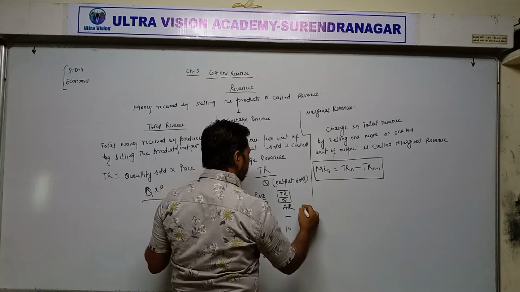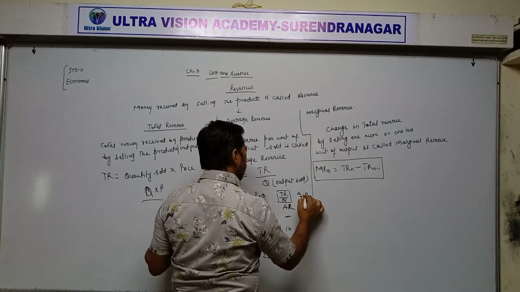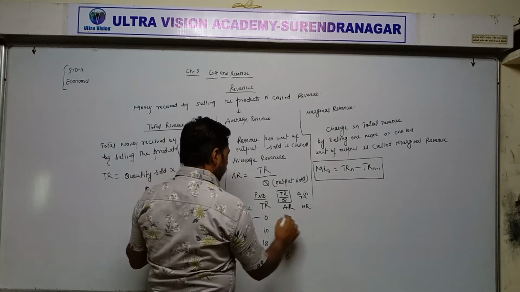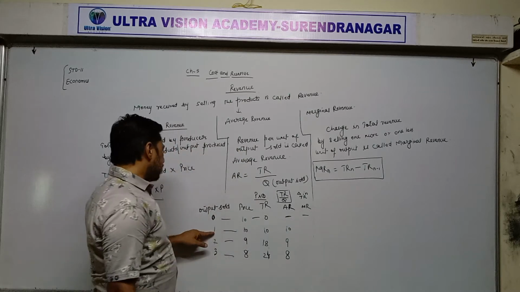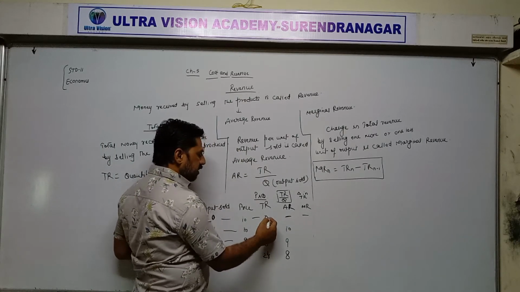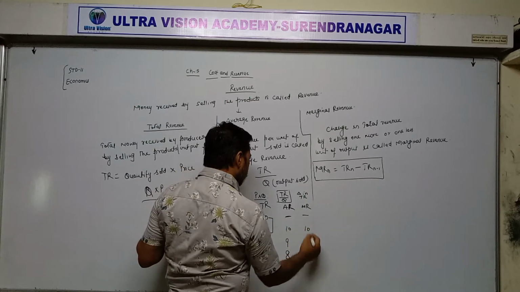And last one is marginal revenue, that is change in total revenue. Now, when we are selling 1 unit, total revenue is 10, means from 0 it increases to 10. So change is 10 rupees.